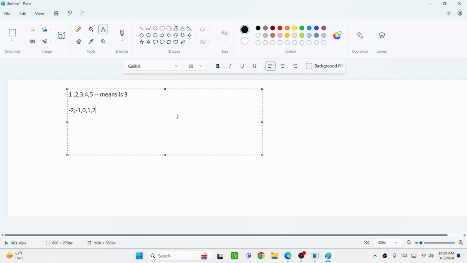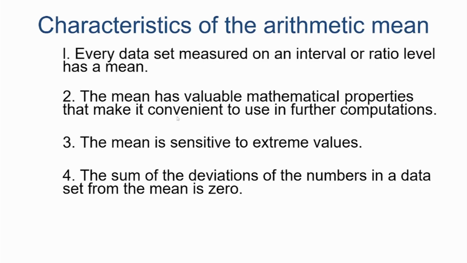So the sum of deviations is 0. This is very important. That is a unique property. So the mean is more convenient and more useful when the data is nearly uniform and the variability is less, and we will talk about that later.